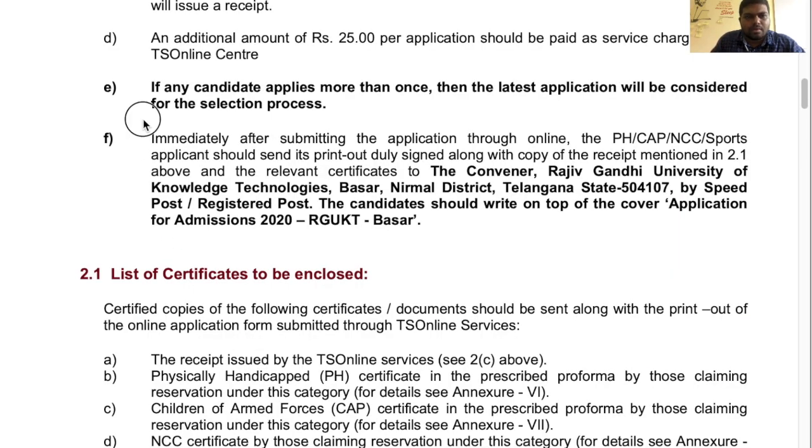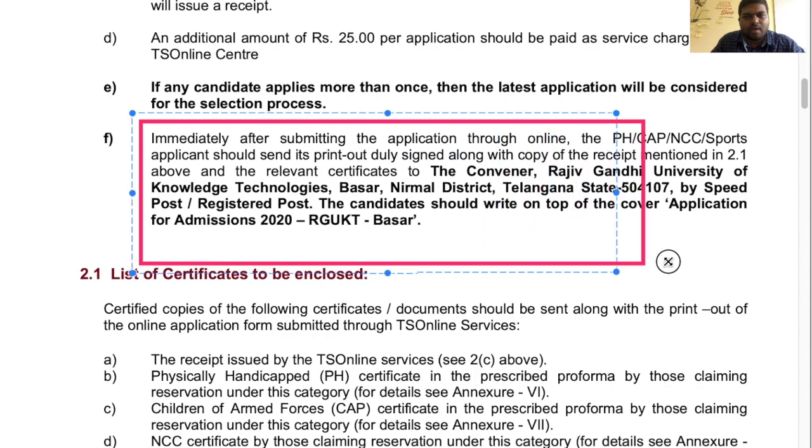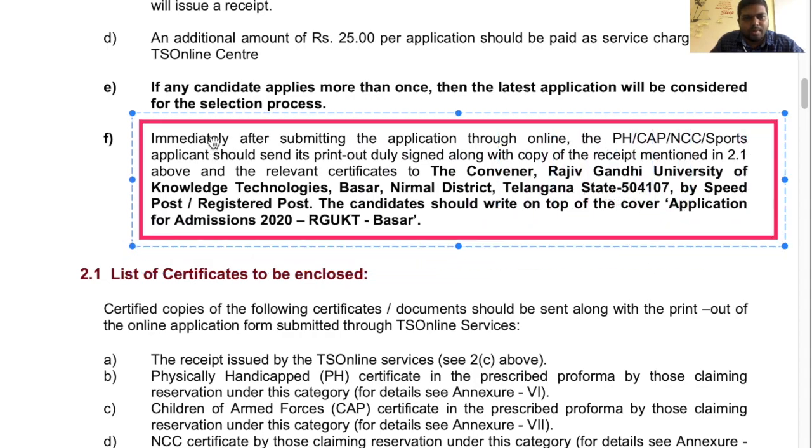After completion of your online application form, immediately after submitting the application online, the PH, CAP, NCC and sports applicants should send its printout duly signed along with the copy of the receipt mentioned in 2.1, and the relevant certificates, to this address.